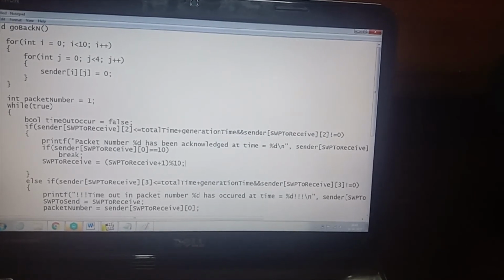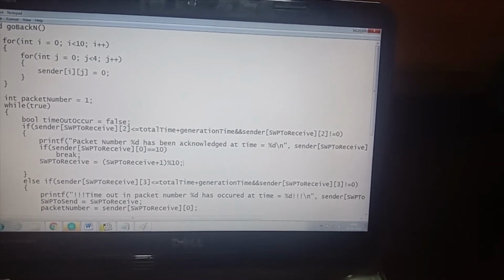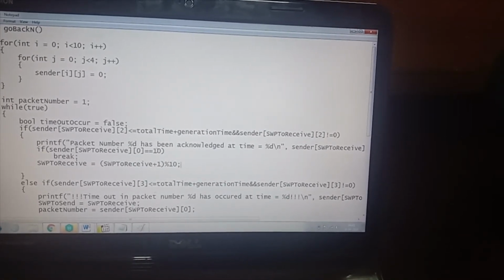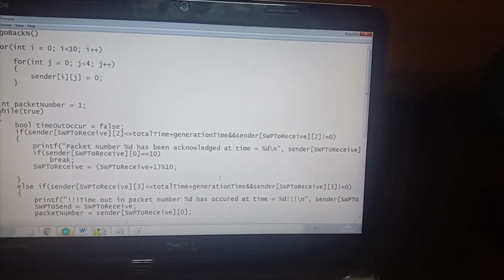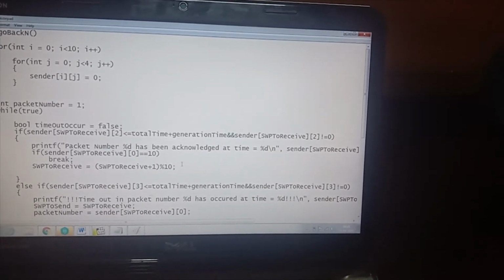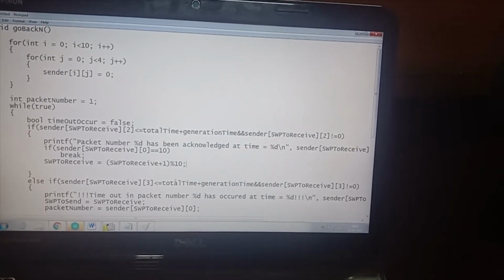So now as I told you, there will be 2 conditions of acknowledgement. So this is the second condition where your acknowledgement has reached the sender after the timeout has occurred. So after the timeout has expired, the acknowledgement has reached the sender. So in this line, as I told you, position 3 is used to store the acknowledgement time.